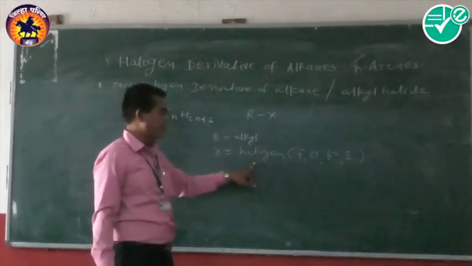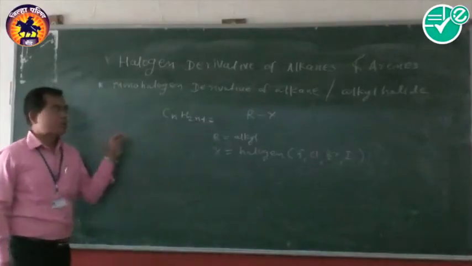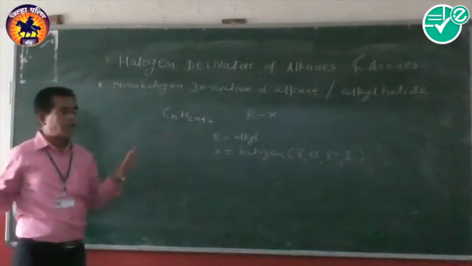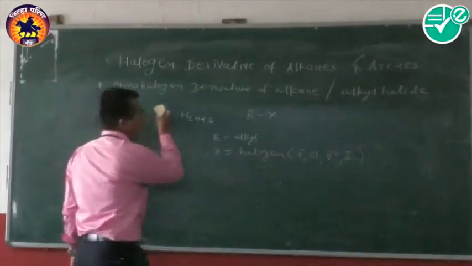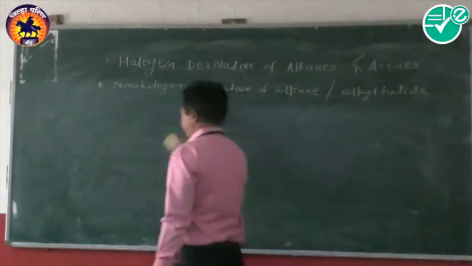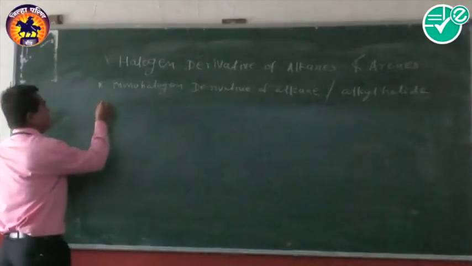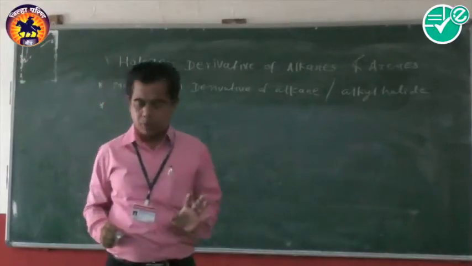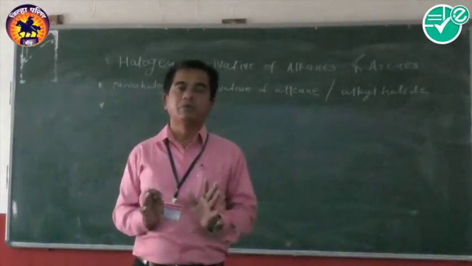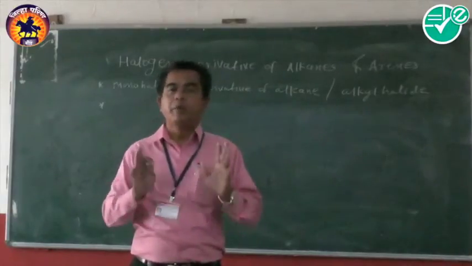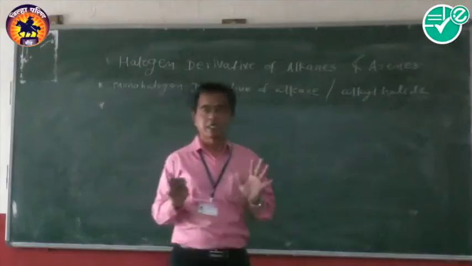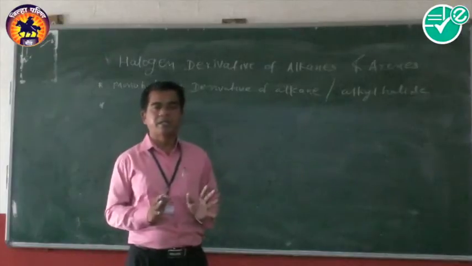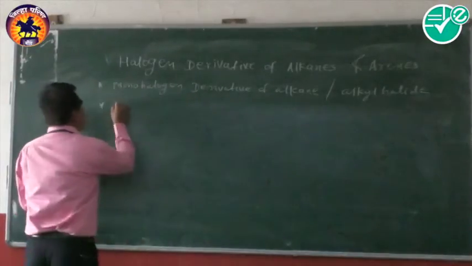Where R indicates the alkyl group and X indicates halogen. Thus the monohalogen derivatives are further classified another way. These monohalogen derivatives are classified depending upon the type of carbon atom which is attached to the halogen atom, and they are classified as primary alkyl halides, secondary alkyl halides and tertiary alkyl halides. Now we see this. First is primary alkyl halides.